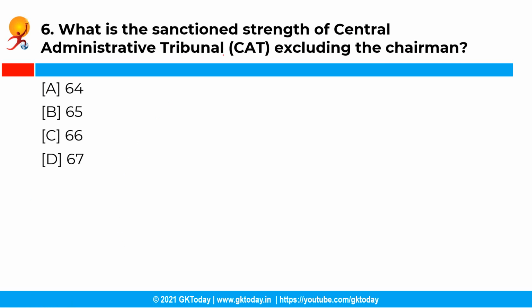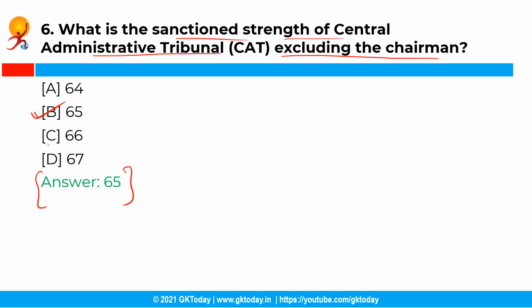Now the next question is, what is the sanctioned strength of the Central Administrative Tribunal excluding the chairman? So you have the following options and the correct answer is option B, that is 65. See, the sanctioned strength of the Central Administrative Tribunal is 65 including the chairman. The members are drawn from both judicial as well as from the administrative streams and are appointed by the President of India.